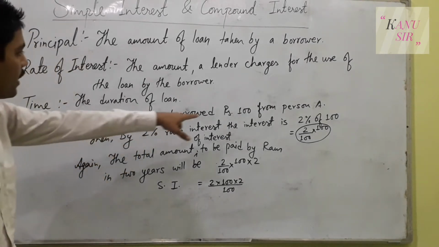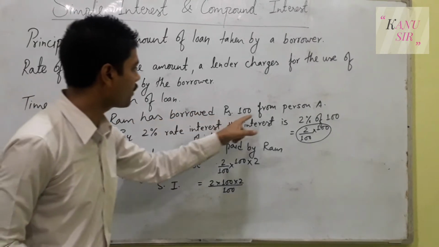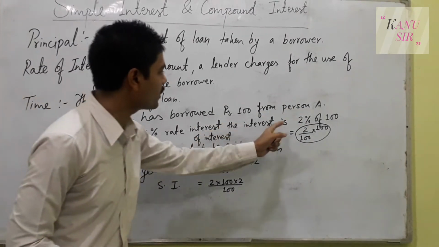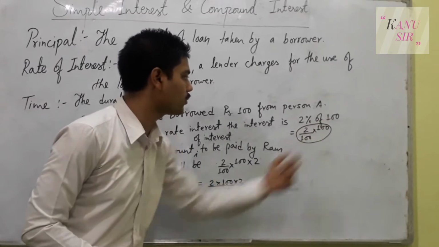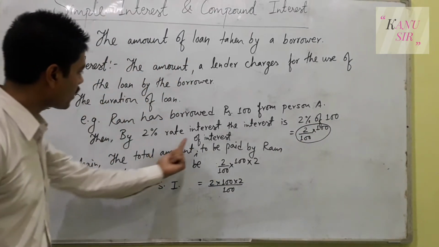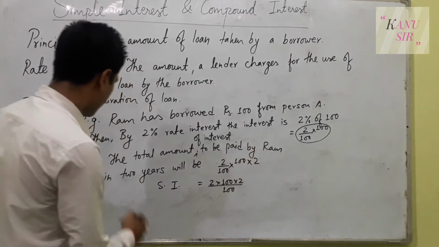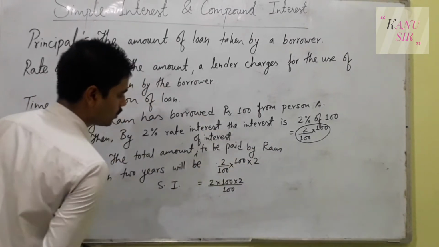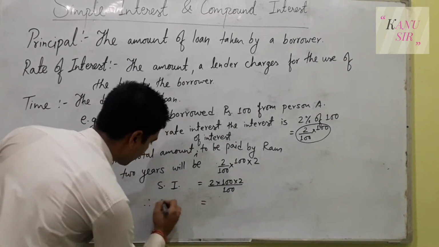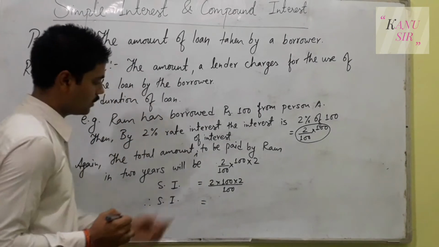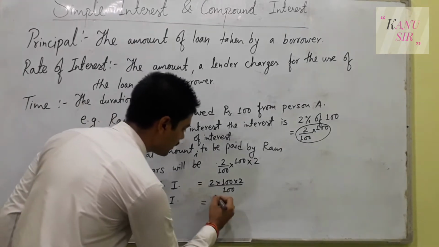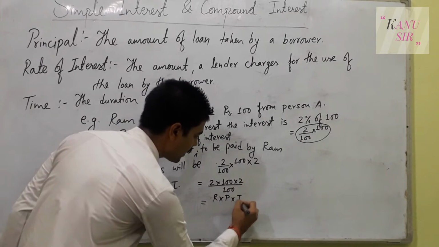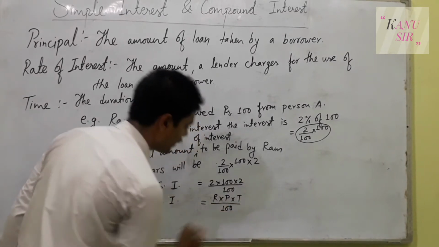Because here you can understand the language. Ram has borrowed rupees 100 from person A by 2% rate of interest. The interest is 2% of 100, that is 2 by 100 into 100, and the total amount of interest to be paid by Ram in 2 years will be 2 by 100 times 100 times 2. So you can make the formula from here. What you come to know is that 2 is the rate, 100 is the principal, 2 is the time, and here is the 100.